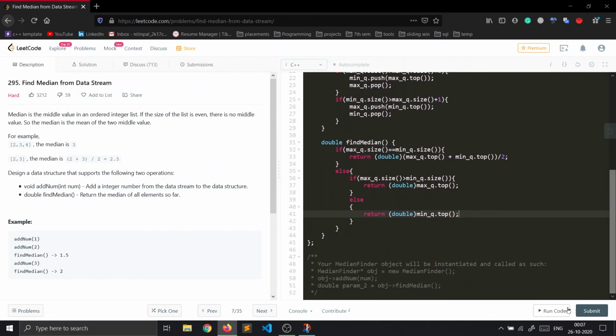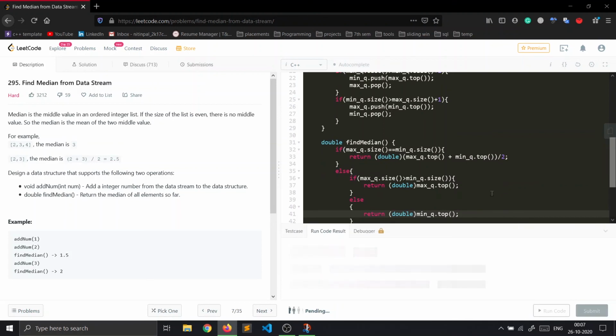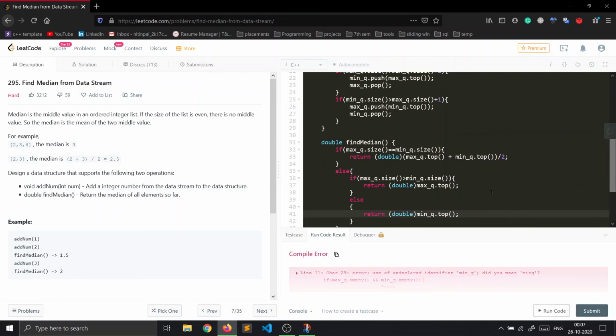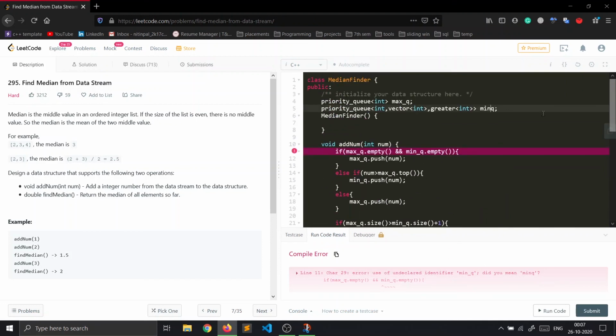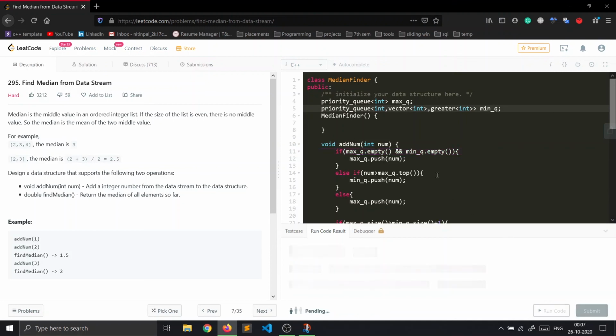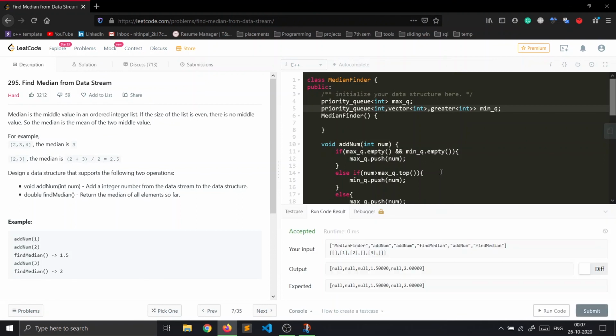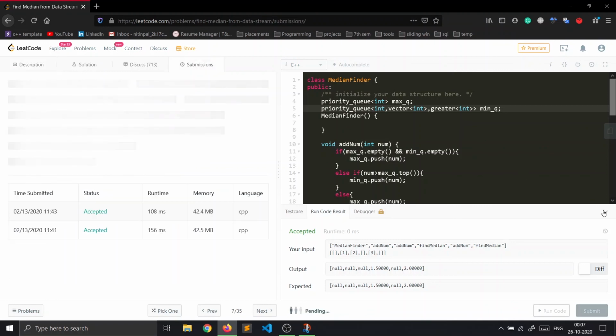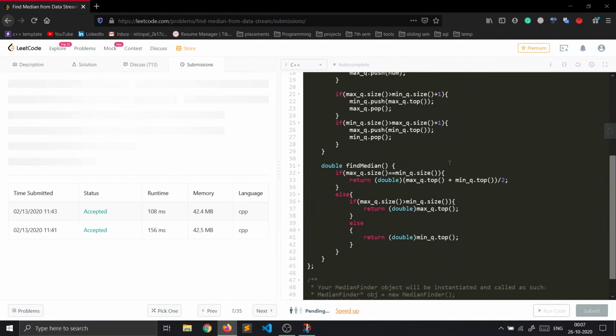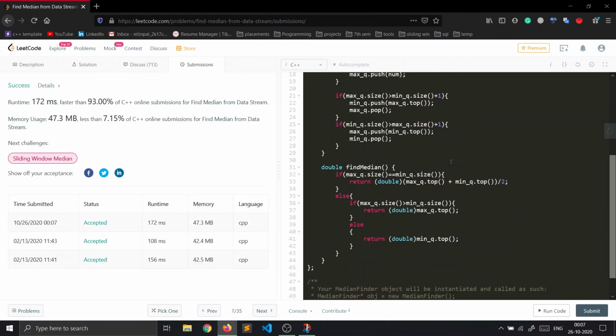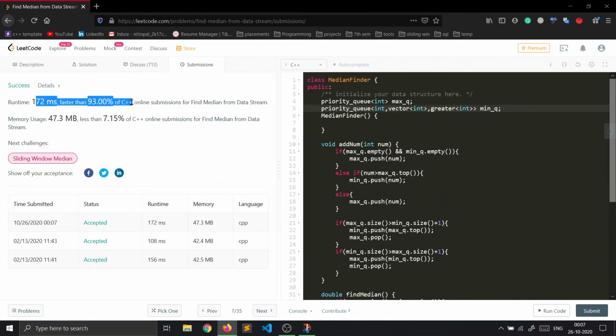Let's try running the code. It is giving an error. Let's see, I have changed this. Now let's see if this runs fine or not. Yeah, it is getting accepted on the sample test case. Now let's try submitting it. Hopefully it gives the correct answer. Yeah, it is giving the correct answer.